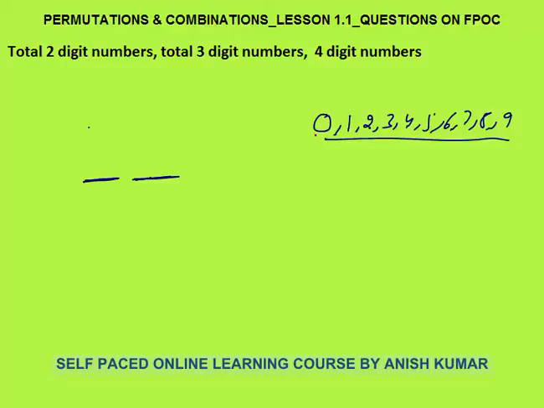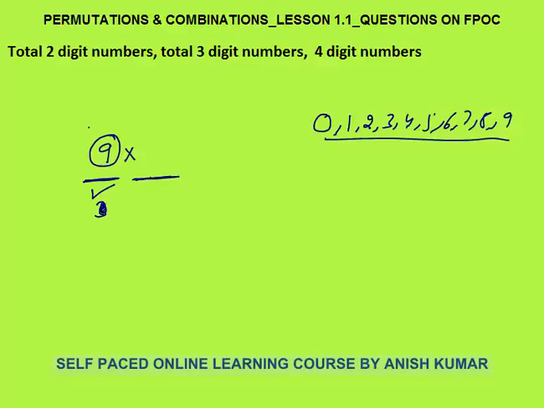I need a 2-digit number. So first place, this place where I am putting a tick, can be filled in 9 ways. Any one of 1, 2, 3, 4, 5, 6, 7, 8, 9 can come on this place except 0. This place can be filled in 9 ways. Now numbers can repeat. The number which came on first place can come on second place. It could be like 3. So 3 can come on this place also.